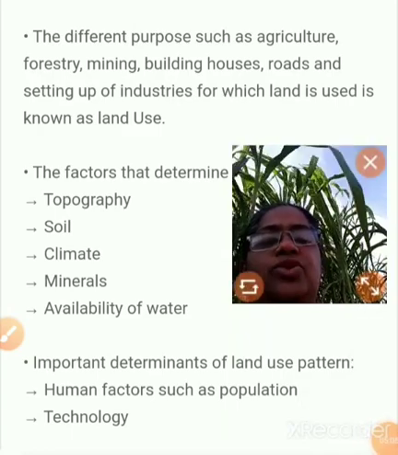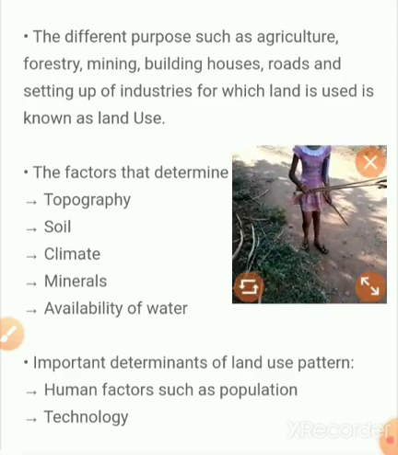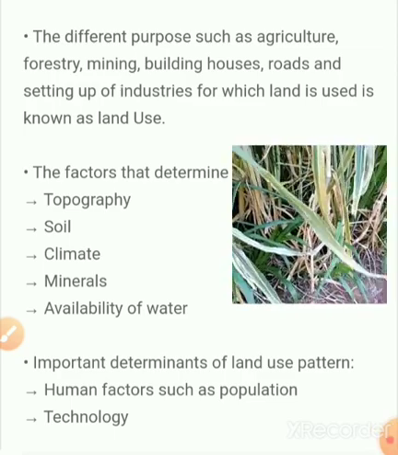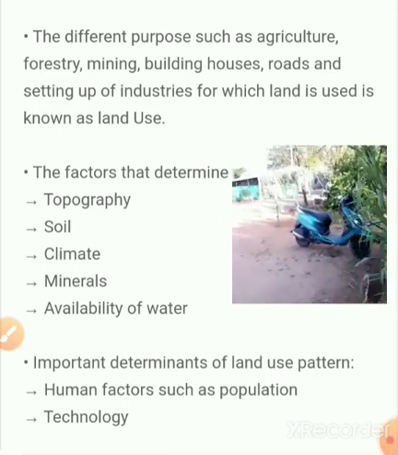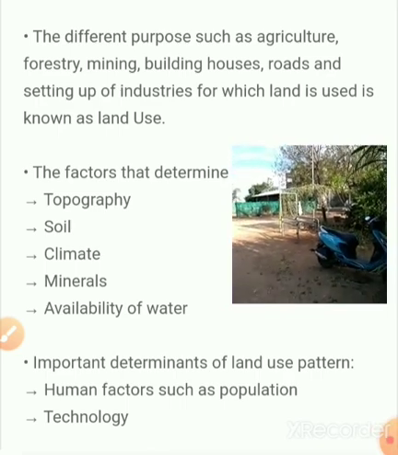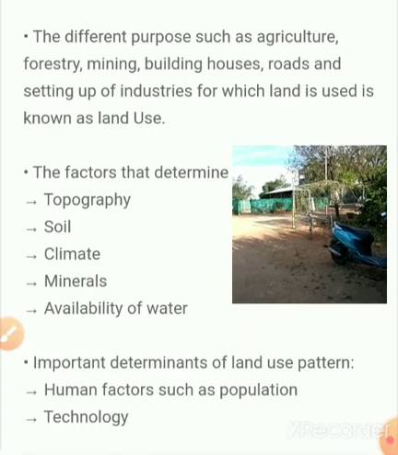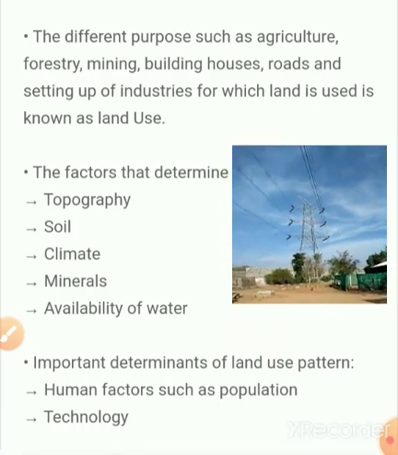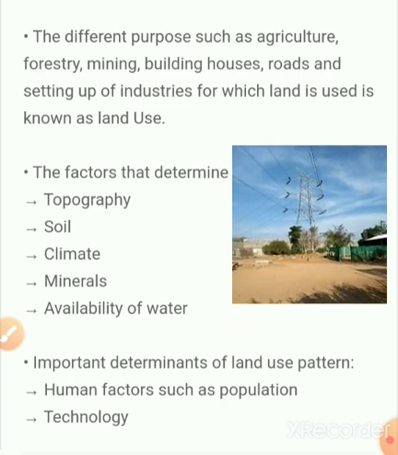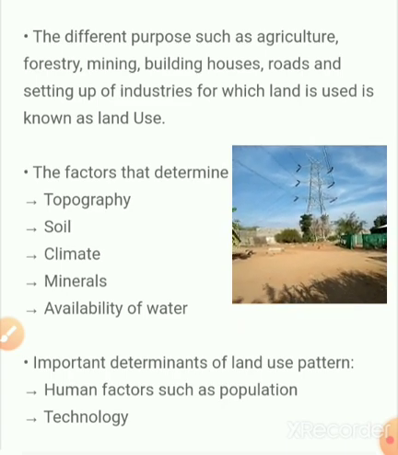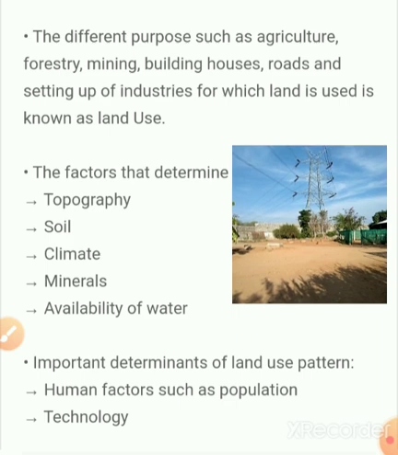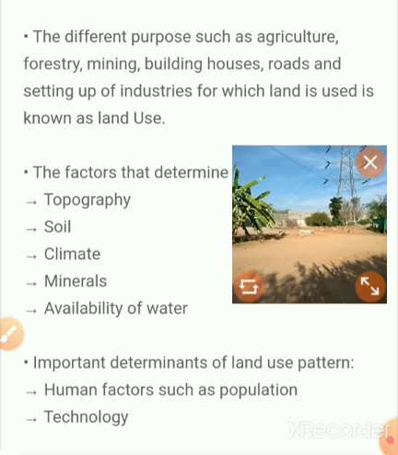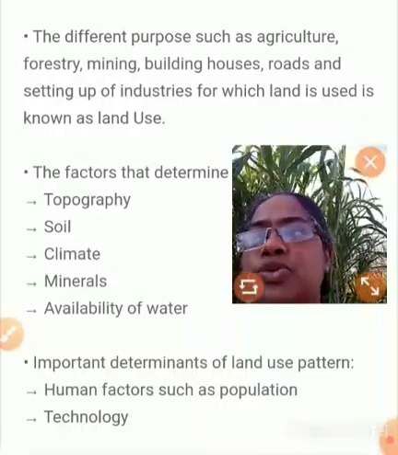The land is used for different purposes. We are making use of it for agriculture, and sometimes we are building houses, and we are making roads also. Setting up some industries, we can see this one in the electric line and other things. At the same time, we are making some industries like the sugarcane industry. Many different uses like these we have, and all together we call it land use.